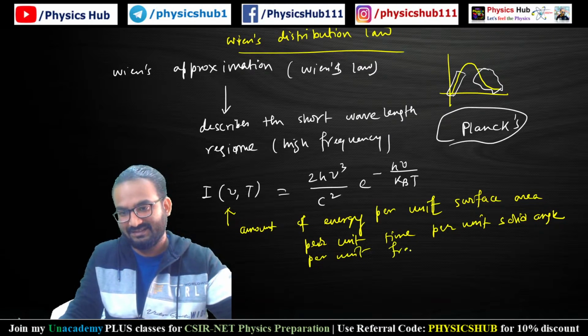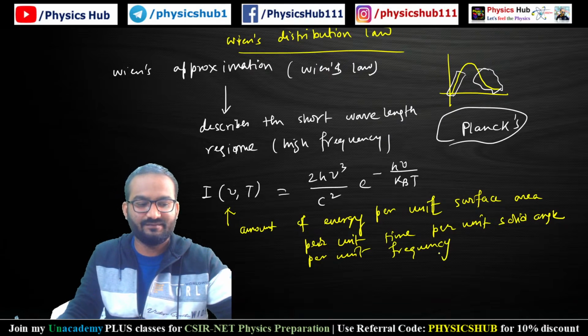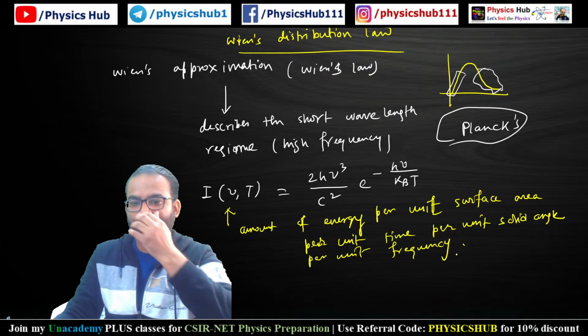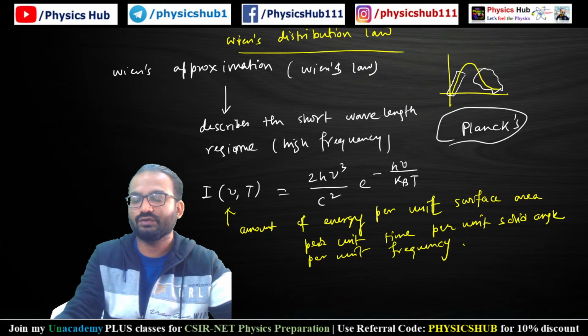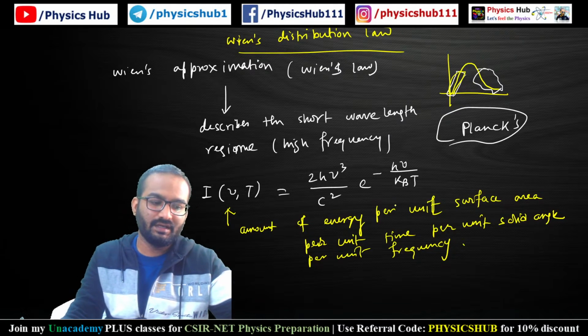How much has been emitted? So this is the formula, and this Wien's distribution law could explain only this lower wavelength side, or high frequency side.